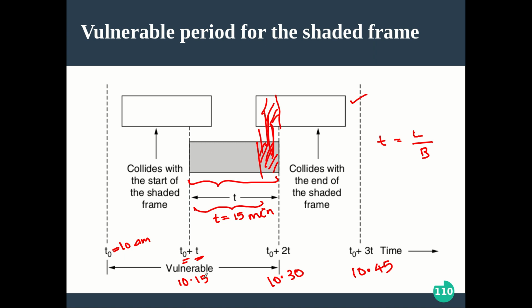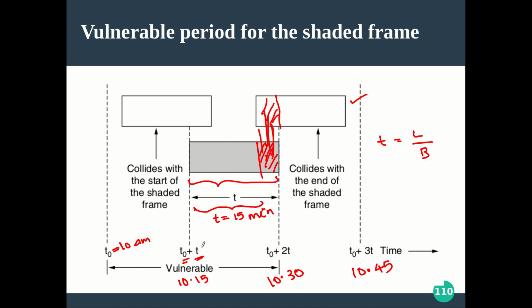So we have to be very careful during this 15 minutes. If no one else is sending a transmission during this 15 minutes, your frame is going to be a success, in the sense there is no collision for the frame. But if someone else is transmitting during this 15 minutes, that is from T0 plus T to T0 plus 2T, definitely it is going to get a collision.